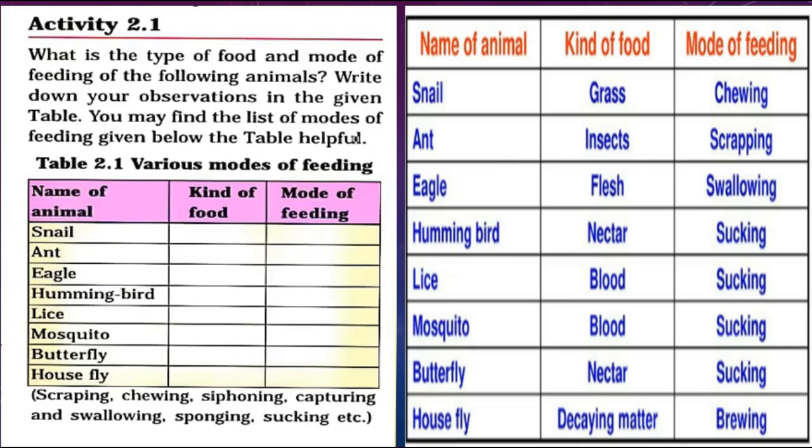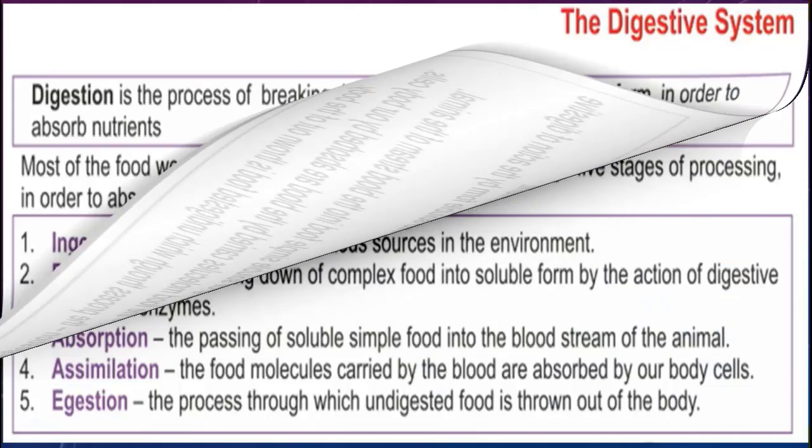As you can see, beside this activity, here is another table in which I have already filled in the activity. Now you have to copy the kind of food and the mode of feeding of these animals over here in activity 2.1, and you also have to do this activity in your notebook.